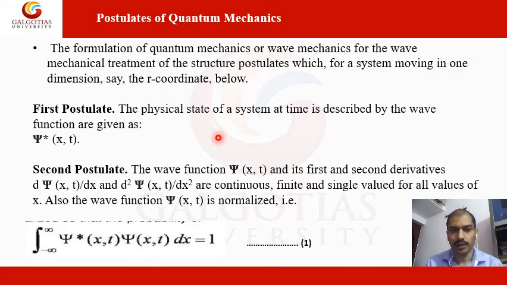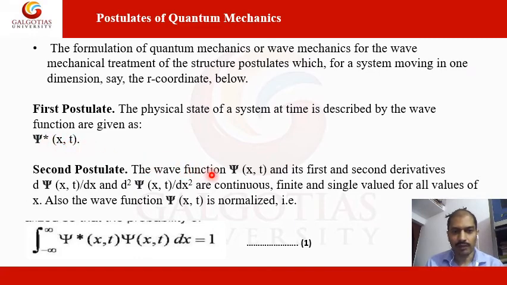Starting from the first postulate: the physical state of a system at time t is described by the wave function psi star of x, t. This is the complex coordinate of psi, where x is taken with respect to time t.